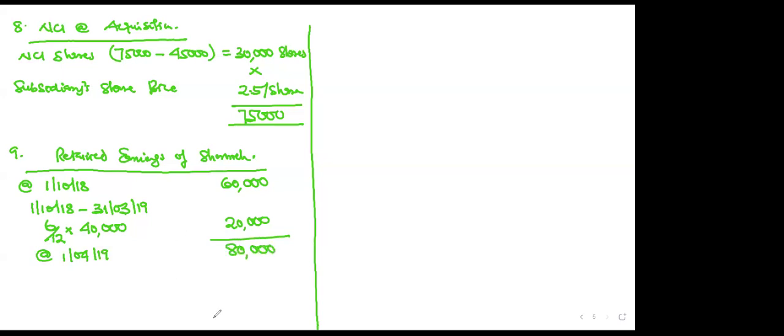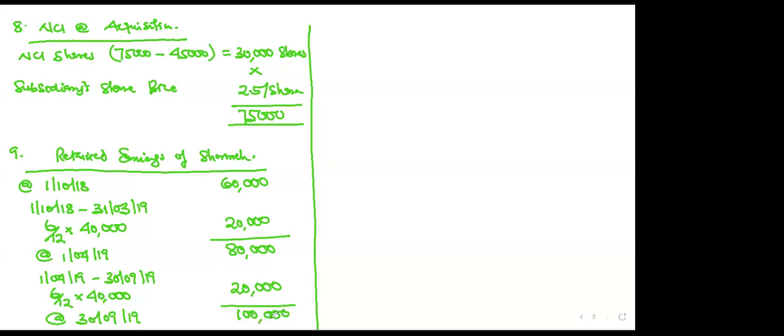Then he worked again from 1st April 2019 to 30th September 2019, also a period of 6 months, giving you another 20,000. So at the end of the period, 30th September 2019, he has 100,000. So the retained earnings at the acquisition date, 1st April, is 80,000, and at the reporting date, 30th September, is 100,000.